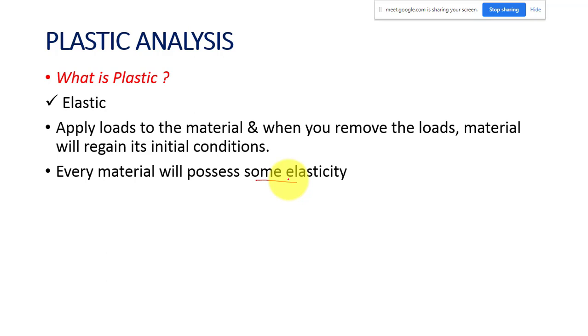So what do you mean by plastic then? It is just the opposite actually. What do you mean by elastic? We have seen that if you apply some load to the material and then remove the load, the material will regain its initial condition. That is the meaning of elastic. Plastic is just the opposite.